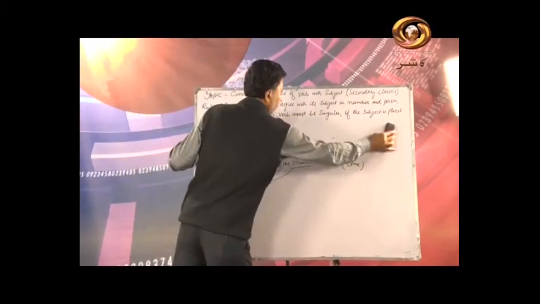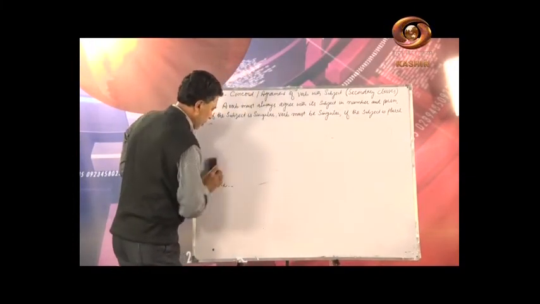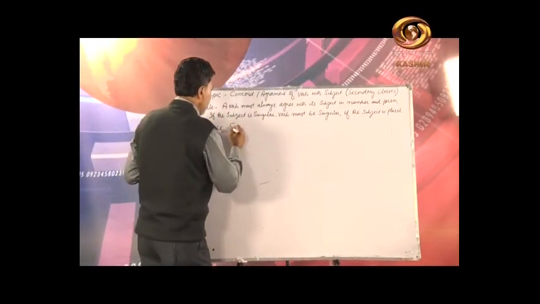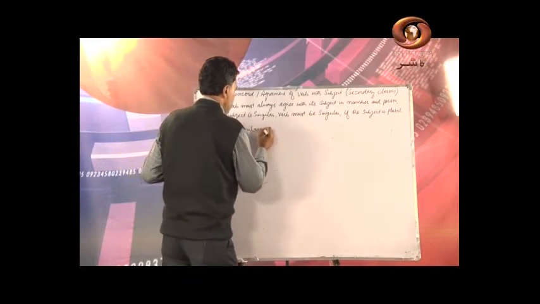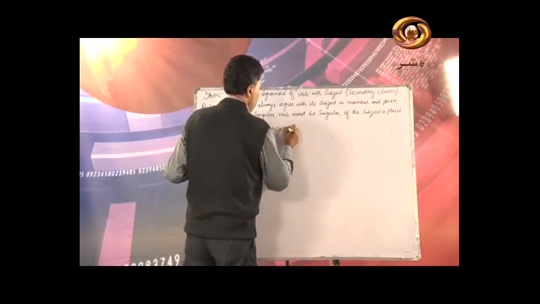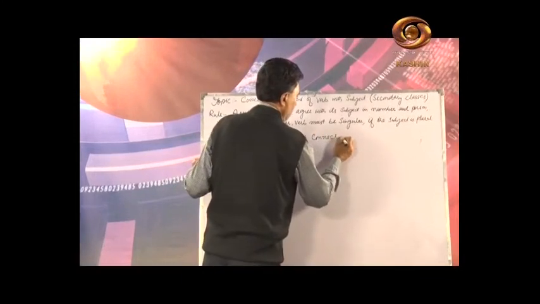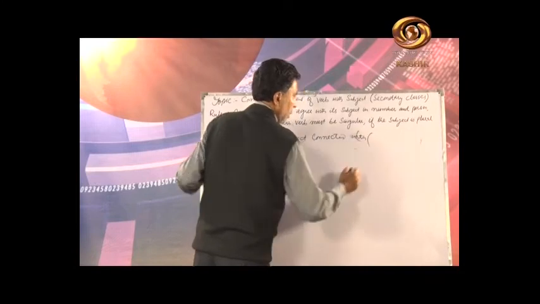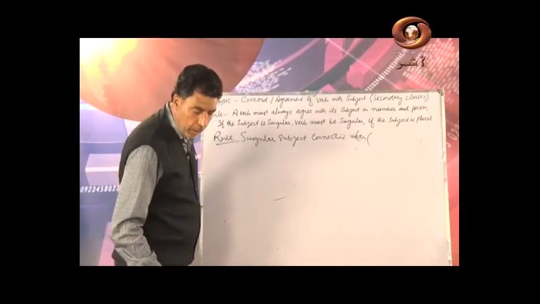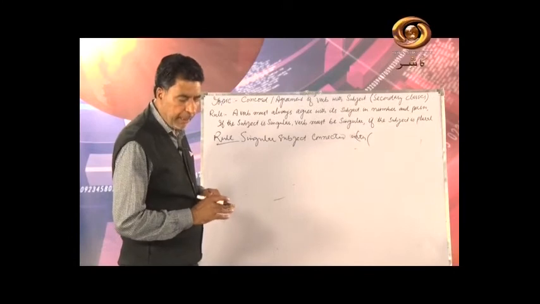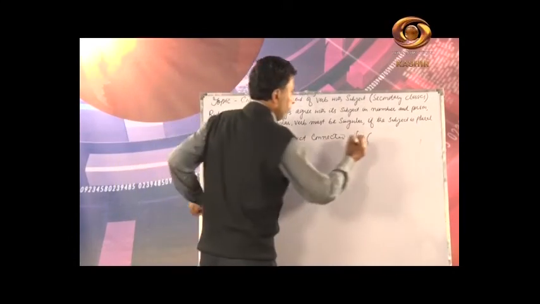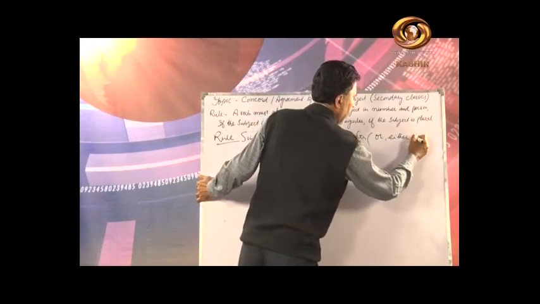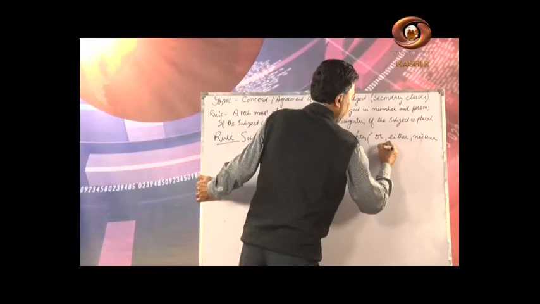Now, one more rule: when we connect singular subjects with these conjunctions or words, the rule is: singular subjects connected with either... or, neither... nor, or sometimes we can write "nor".